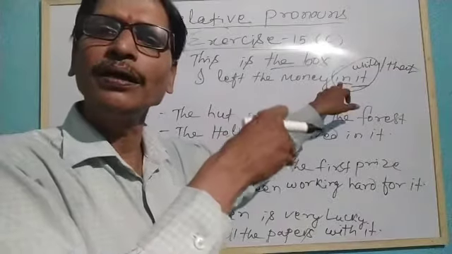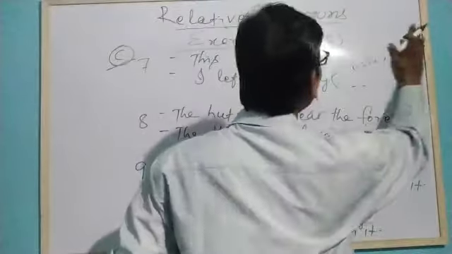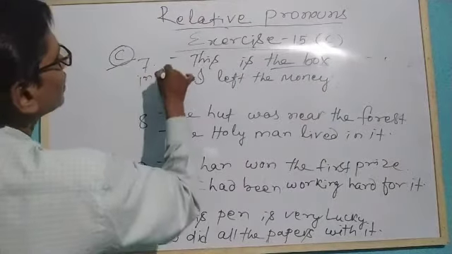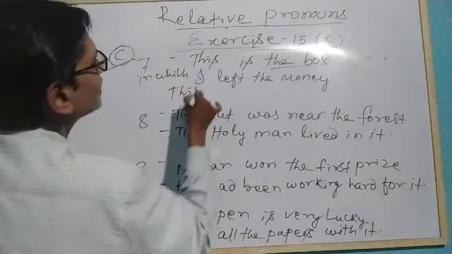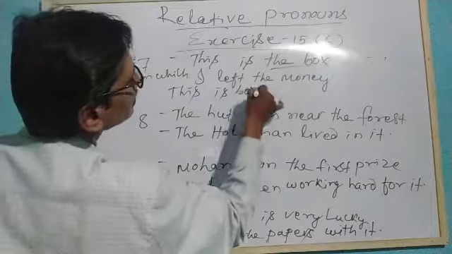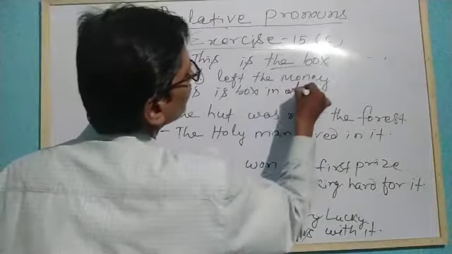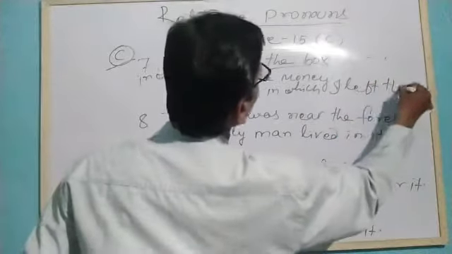We can use in at a certain place. So again, what we will do? We take this to the beginning of the sentence. That means in which. Okay? So this is the box in which I left the money.